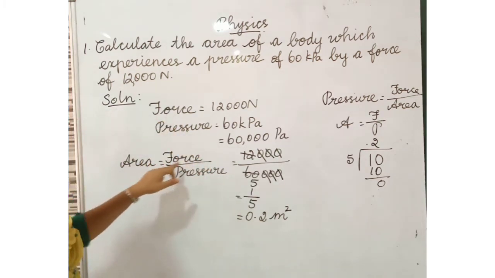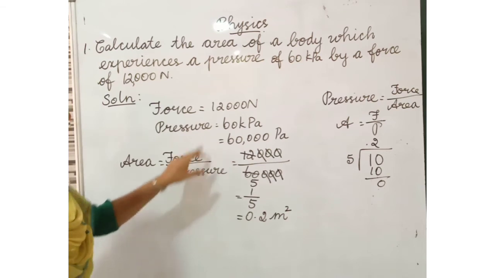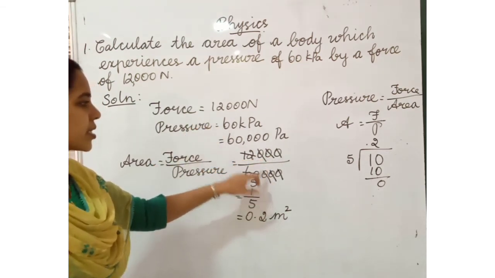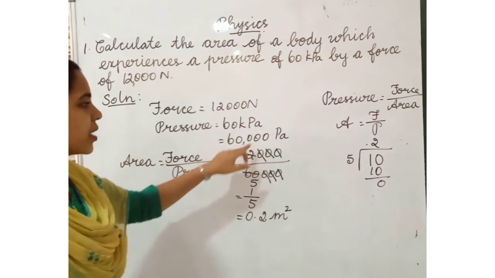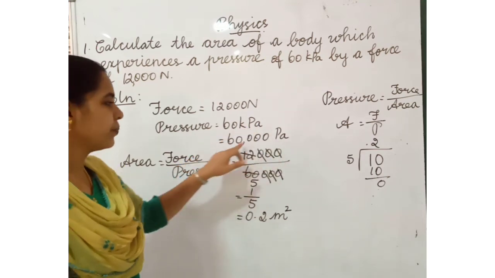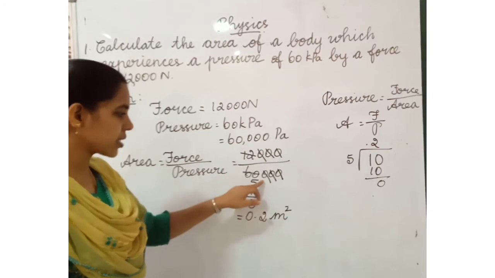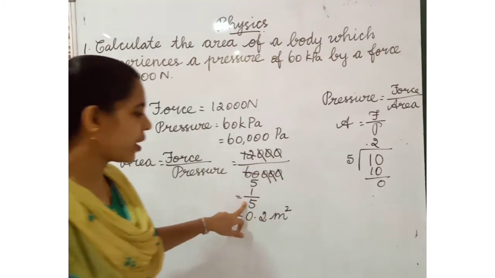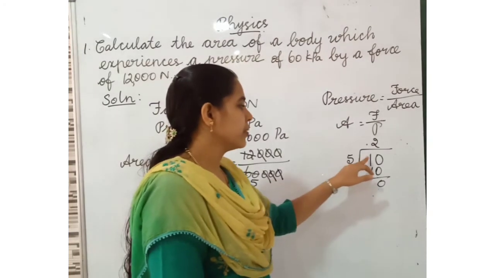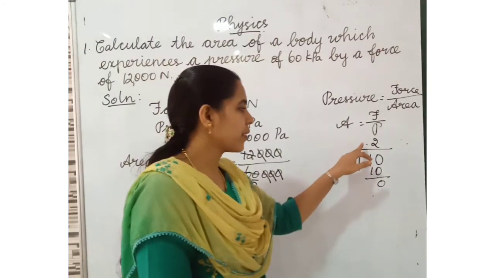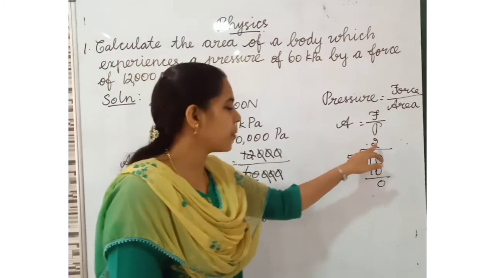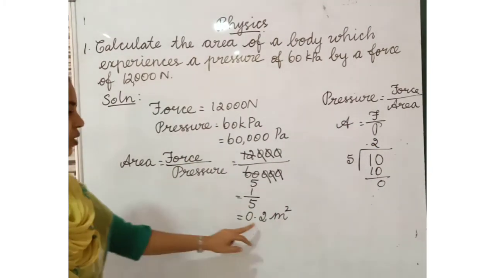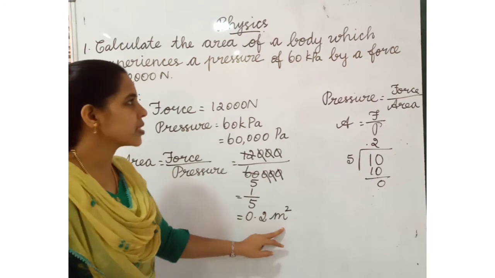Did you understand this formula? Area is equal to force divided by pressure. We have to substitute these values: 12,000 divided by 60,000. The 60 kilopascal we change into pascal, so 60,000 pascal. We cut the zeros, then 1 divided by 5, and we get the answer 0.2. Area is equal to 0.2 meter square.